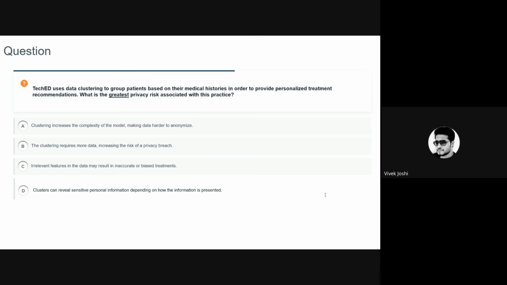On option D, I'm banking on the words depending on how the information is presented. That was my first thought. And in B, of course, it is increasing the risk of privacy breach, as the clustering requires more data. Correct. And option D is saying clusters can reveal sensitive personal information depending on how information is presented.